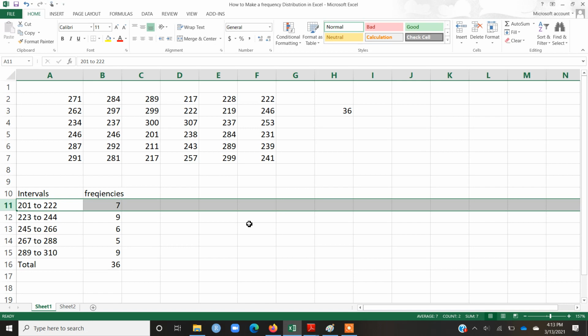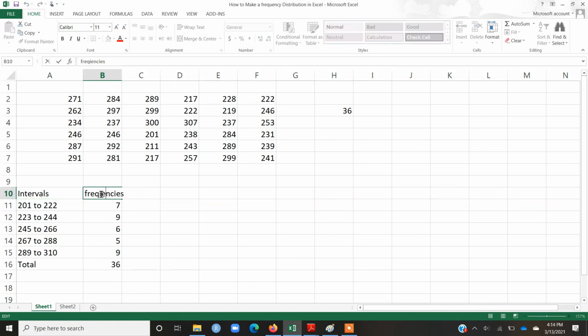So how can we make these frequencies automatically in Microsoft Excel? Pardon for this spelling mistake. So basically we are going to use a basic function, COUNTIF. First of all, before I use the COUNTIF function, let me introduce the basic count function to you.